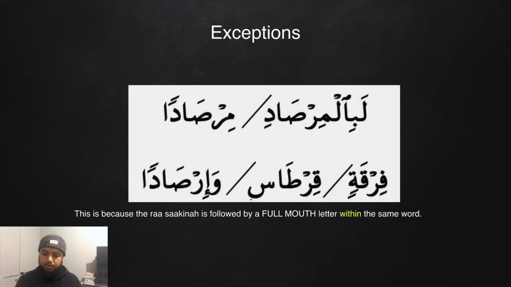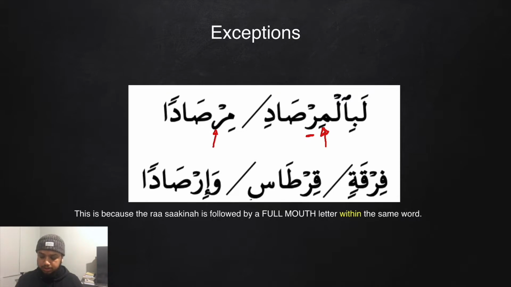And this brings us to exception number 3. These 5 words, by looking at them, you may think they should be light mouth. This is because we have ra sakina here. That means we should look at the letter beforehand, and the letter before has a kasra. We've covered that whenever ra is sakina, we look at the letter before. If the letter before has a kasra, then we read the ra as light. And we have the same in all of the examples.